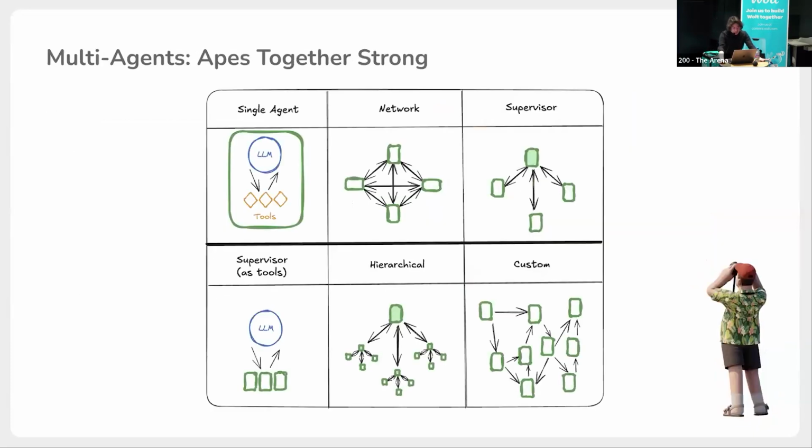And now we come to multi-agents, so like apes together strong. Instead of using just one agent, like here, a single agent that just calls tools, we can build multiple agents that can talk to each other basically. So here are some patterns. The network pattern, where every AI agent can talk to any other AI agent. There could be loops, but it's just like people talking to each other.